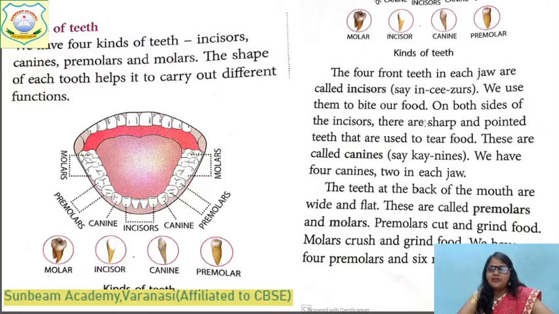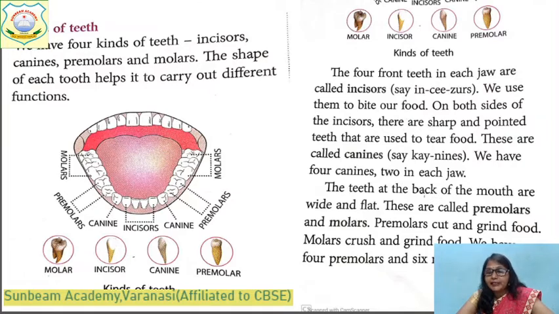Sometimes you have to tear the food. If the food is hard, what do you do? You tear that food. Which type of teeth do we use at that time? Canines. We have 4 canines, 2 in the upper jaw and 2 in the lower jaw.